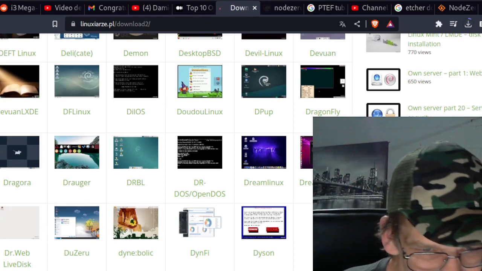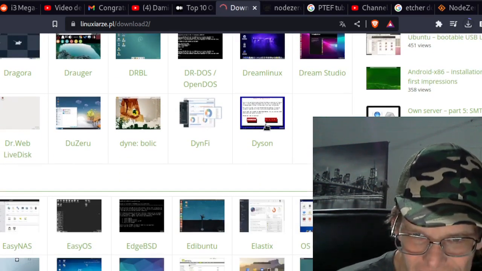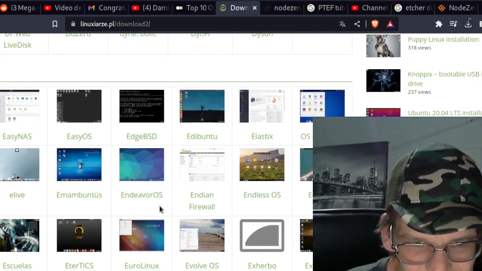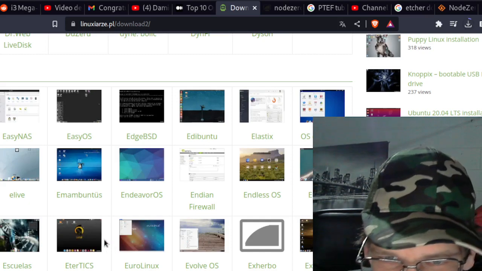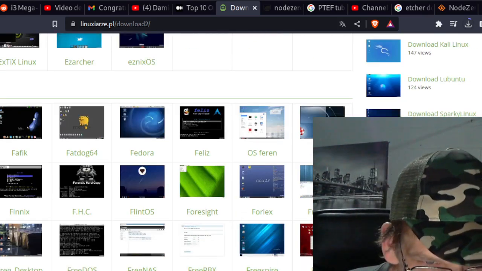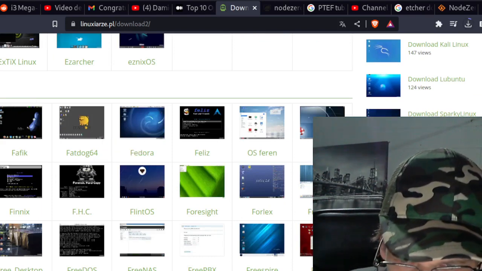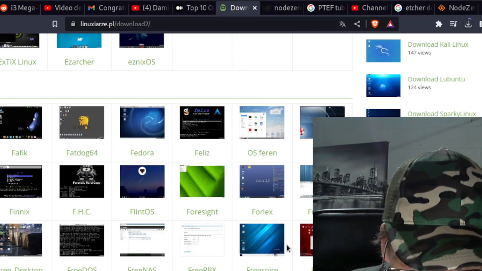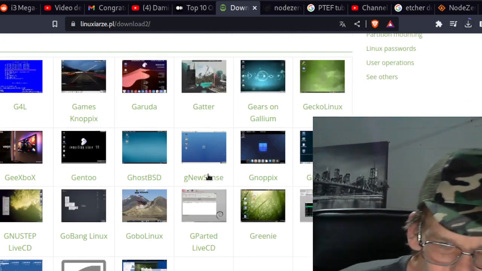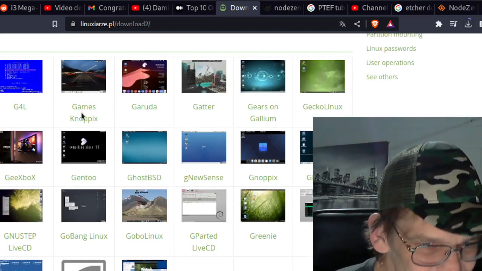Dr. Web Live Disk. There's everything, like Dyson. Was that for like the Dyson vacuum? Like Easy OS, OS Elements. That's the E's. This is the F. Fat Dog 64. Then we got FreeBSD, Fuji, GNU Sense, Ghost BSD, Gentoo, Gen Xbox.